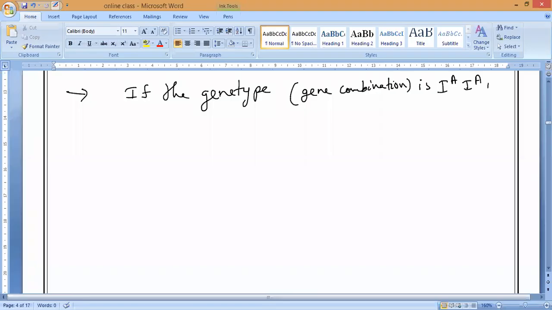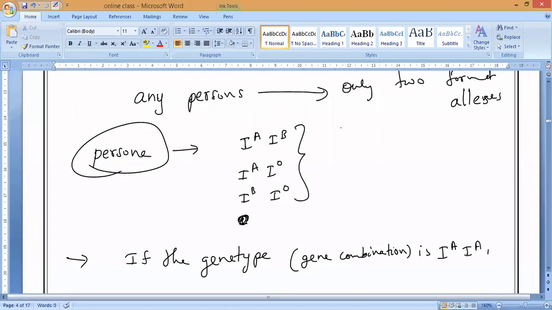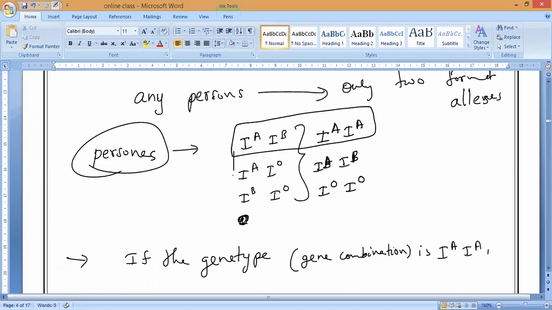Forms of alleles. But understand, we are having 3 forms of alleles. But any person, if you take, it can only be possible to have one pair of alleles. That is, let me take IA and IA, IB and IB, IO and IO, or else IA IB, IA IO, IB IO. So these are the possibilities of having a pair of alleles in any person.